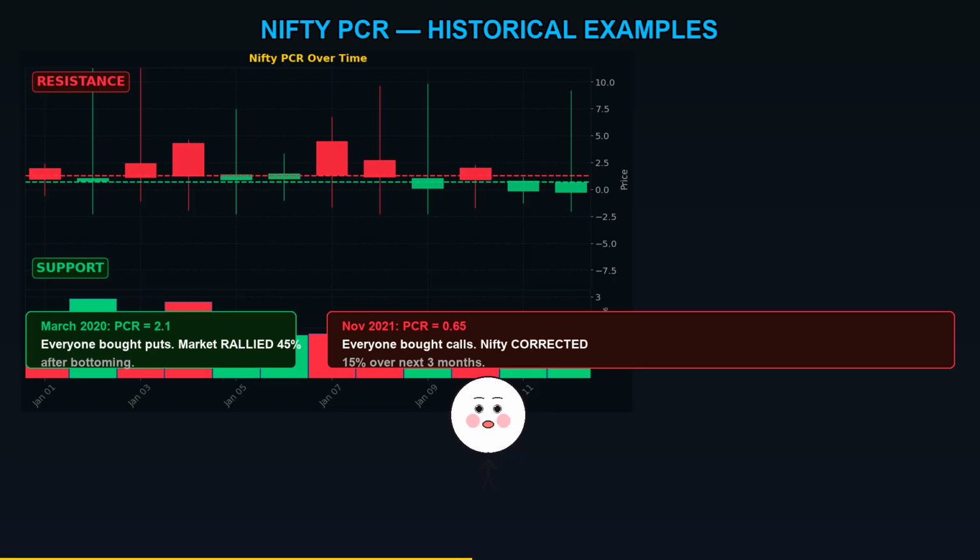Historical examples from Nifty. In March 2020 during the COVID crash, Nifty put-call ratio hit 2.1. Extreme fear. Everyone was buying puts. What happened next? Nifty bottomed and rallied 45% in the next 3 months. In November 2021 at the Nifty top near 18,600, PCR dropped to 0.65. Extreme greed. Everyone was buying calls. What happened? Nifty corrected 15% over the next 3 months. PCR does not predict the exact top or bottom, but it tells you when the crowd is at an extreme. And the crowd is almost always wrong at extremes.